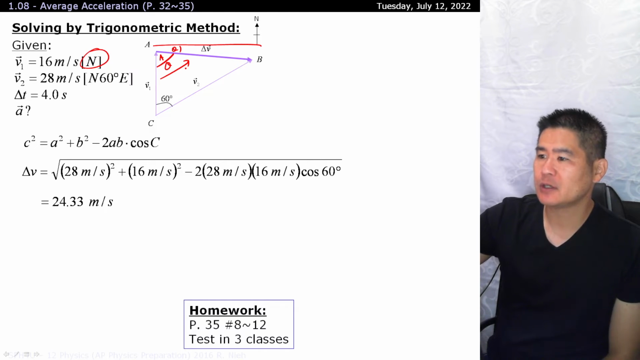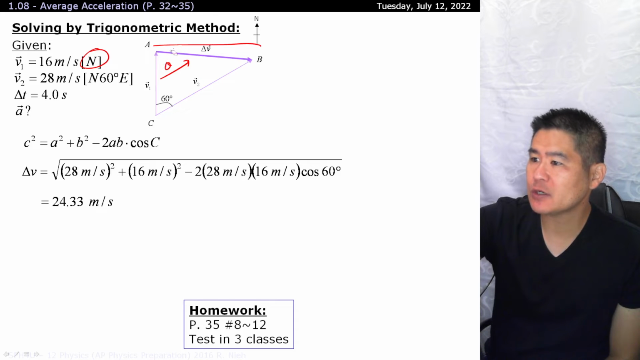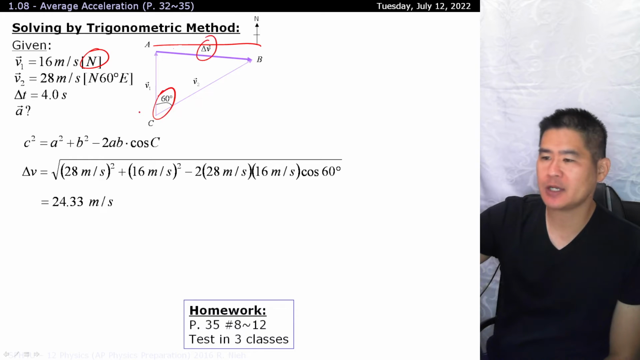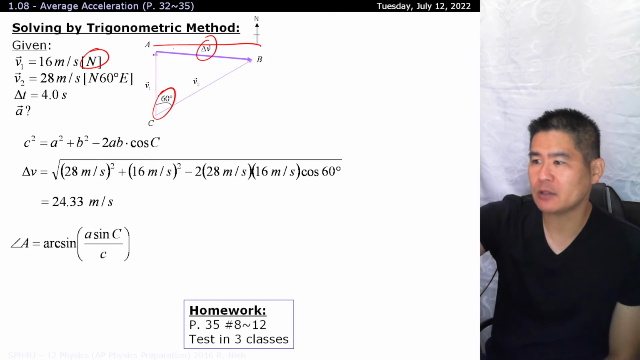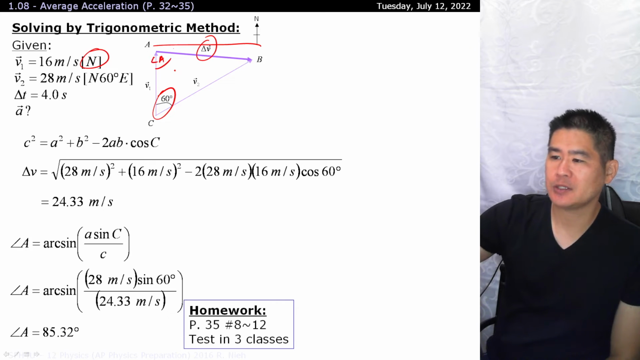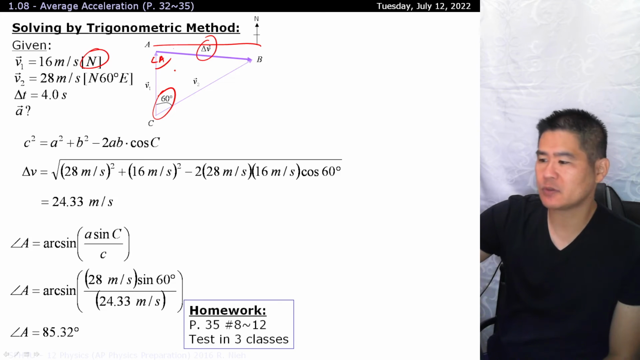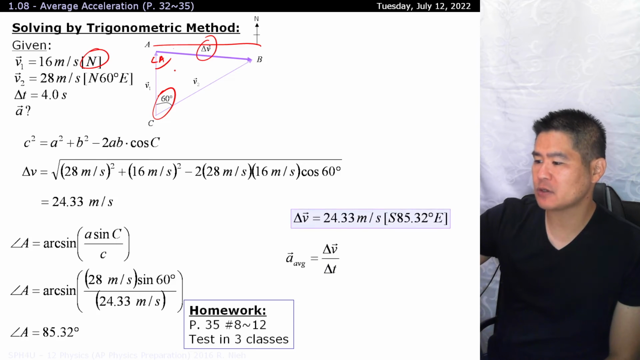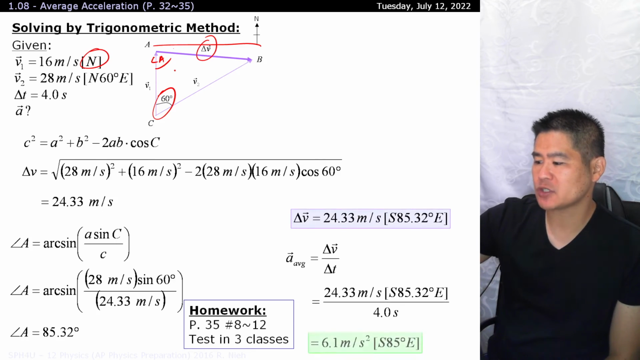At this stage, since we know our delta V's length and we know the angle, anytime that you have a side and an angle, you use sine law in solving for any other angle or side. So angle A is over here, do your number crunching, and 85.32 is relative towards south, so there you go. There's your delta V, and here's your corresponding A average.